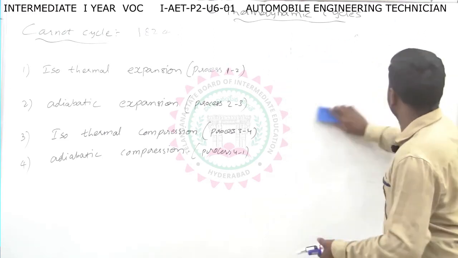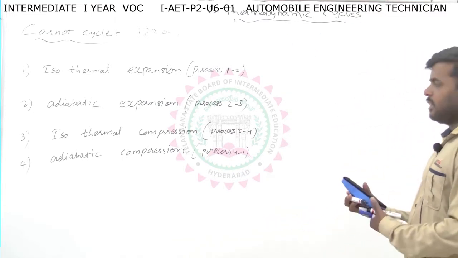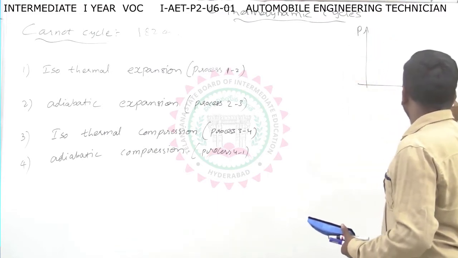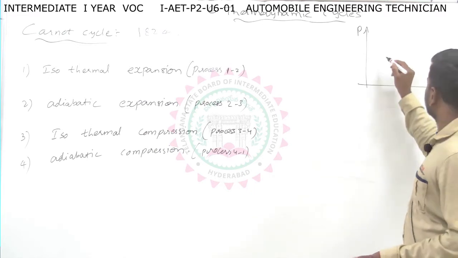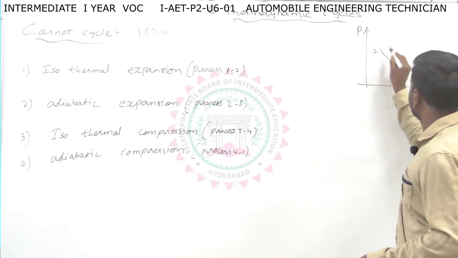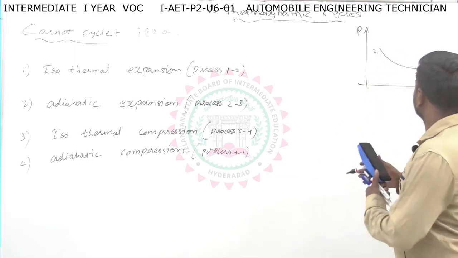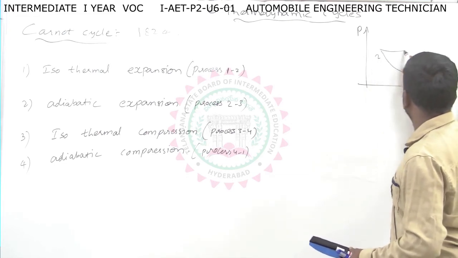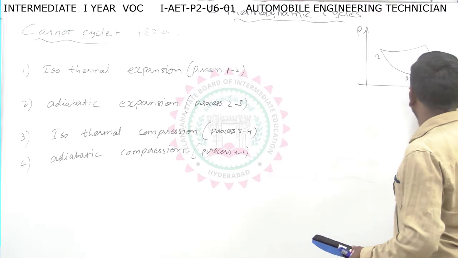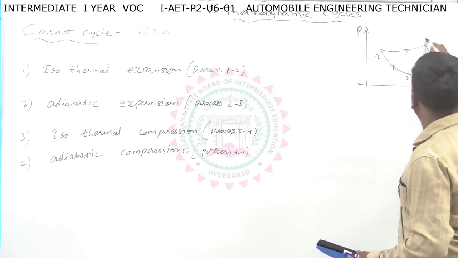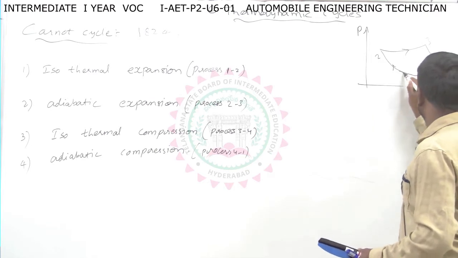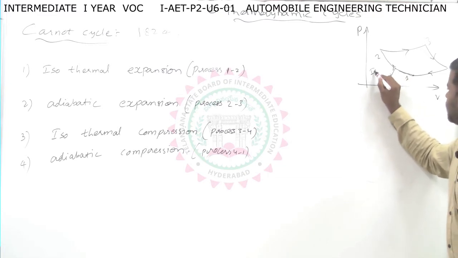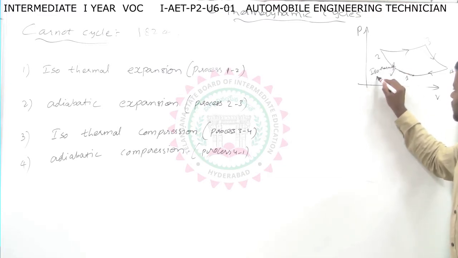See, the PV diagram, that is pressure versus volume. P is pressure and V is volume. First, what is the 1 to 2 process? It is an isothermal process. So this one is the 1 to 2 process, then 2 to 3, 3 to 4. So 1 to 2 is isothermal expansion.